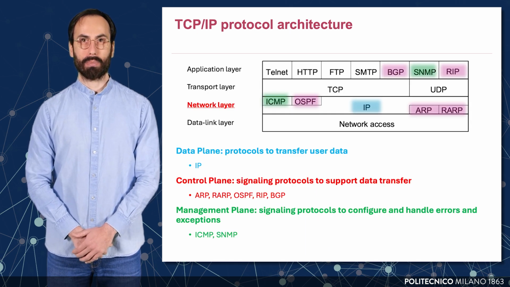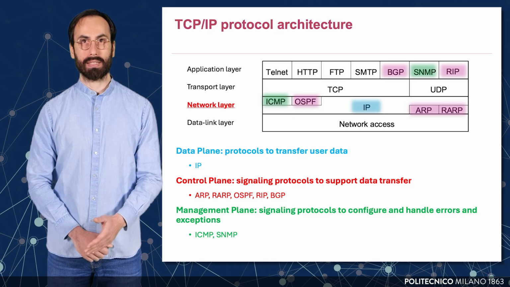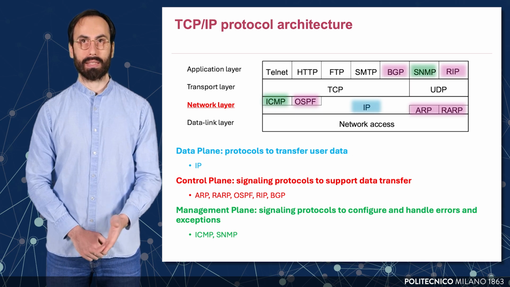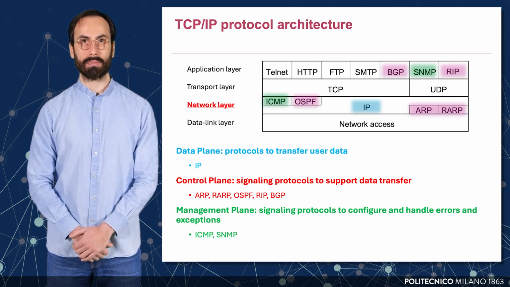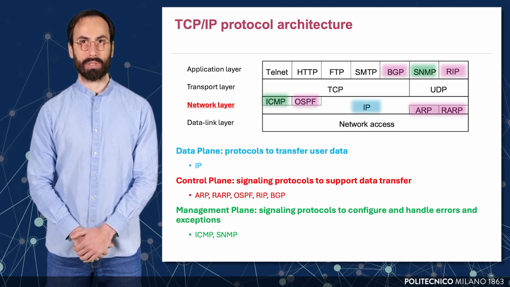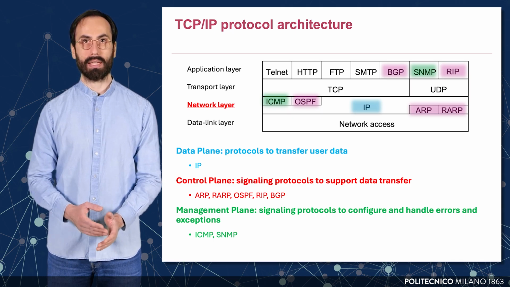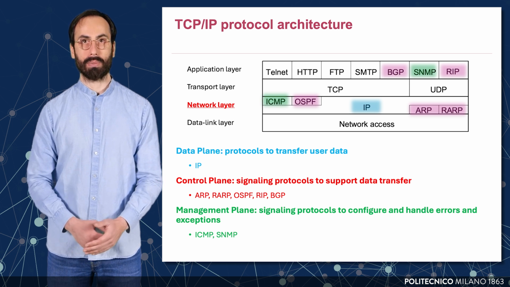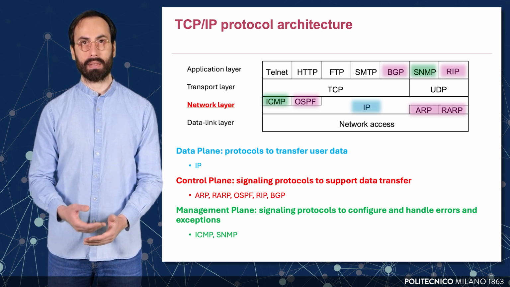The TCP/IP protocol architecture defines how data is transmitted across the internet in a layered manner. Each layer in the stack is responsible for a specific set of functions and hosts particular protocols. At the application layer, we find protocols such as HTTP, FTP, SMTP, and Telnet, which enable user-level services and direct interaction with software applications. These protocols rely on the transport layer to communicate. The transport layer is represented here by TCP and UDP, which provide logical process-to-process communication.